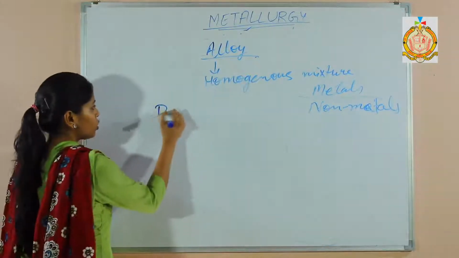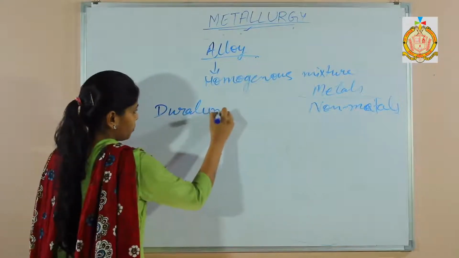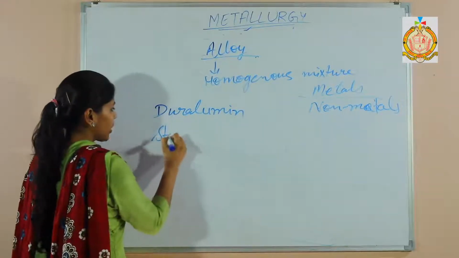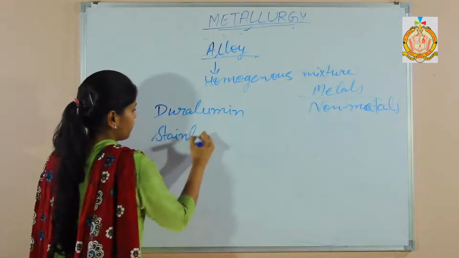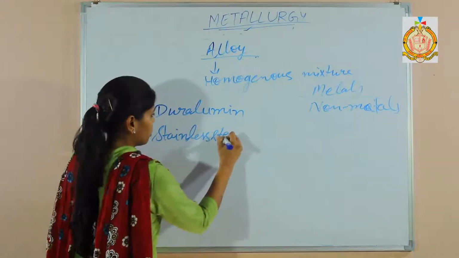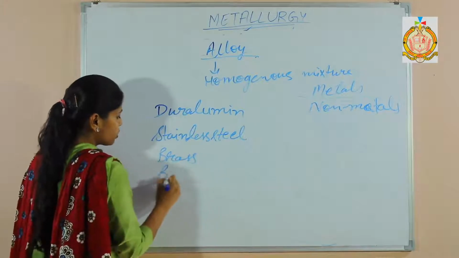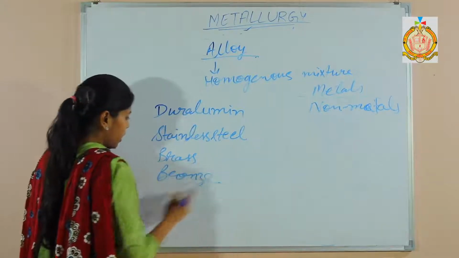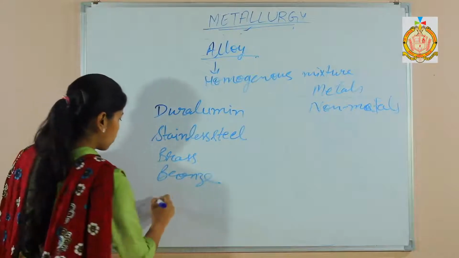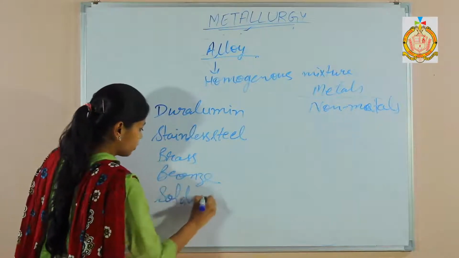Which are those? Duralumin, stainless steel, then brass, bronze, and the last one is solder or fused metal.